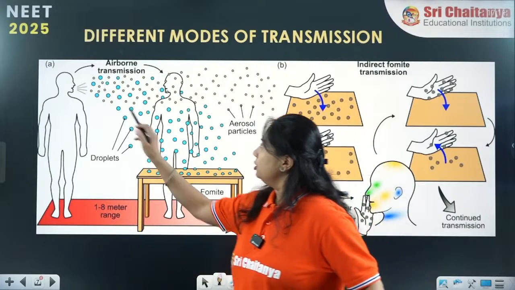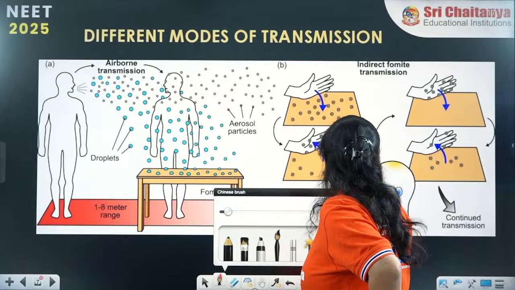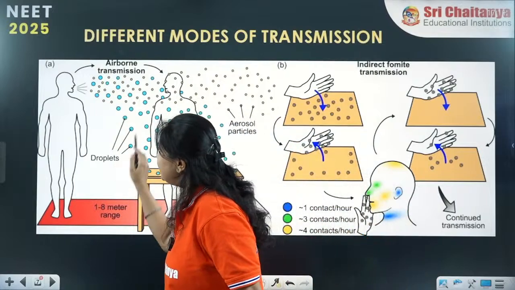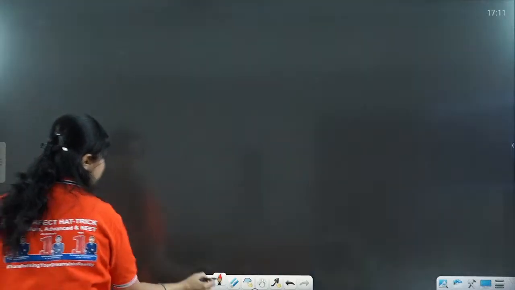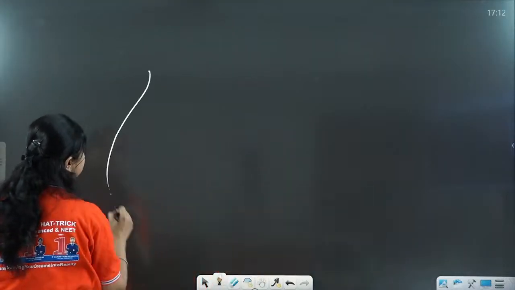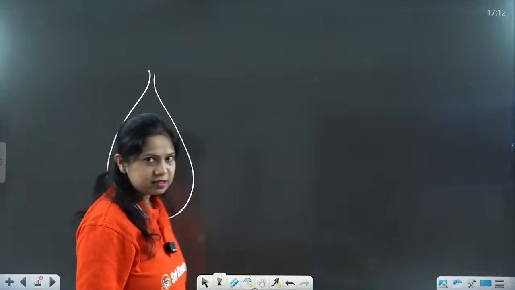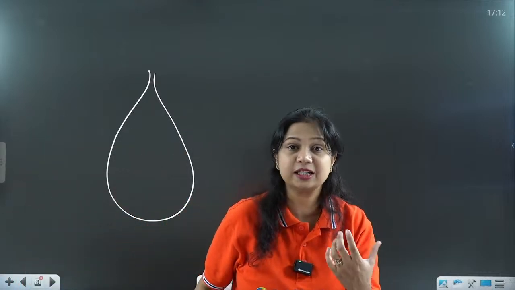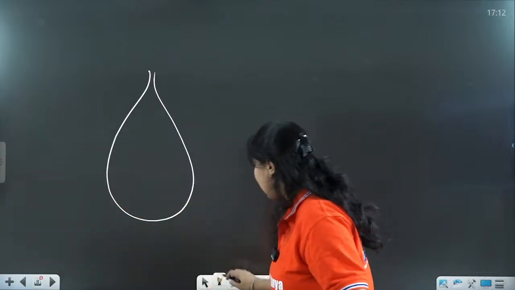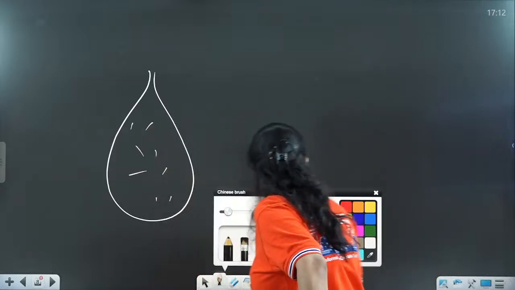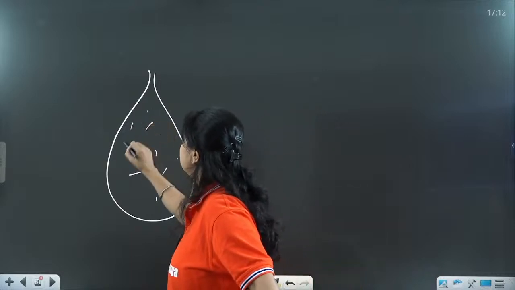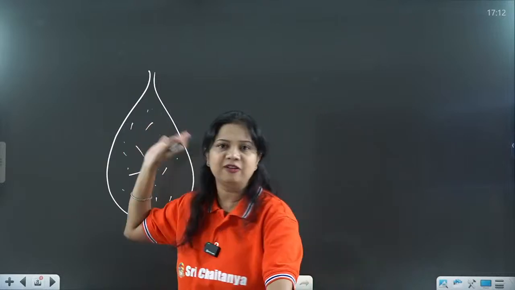See here, during coughing and sneezing, a number of droplets are produced. What are these droplets? Suppose one droplet is released due to coughing and sneezing, and this droplet contains millions and trillions of bacteria, fungi, viruses and many more infective agents.